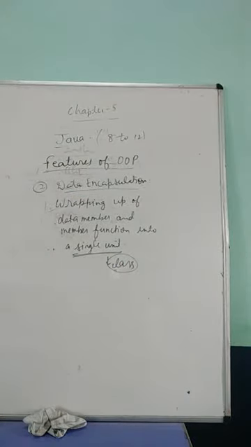So wrapping up of data member and member function into a single unit is called our class, and that process is called data encapsulation.